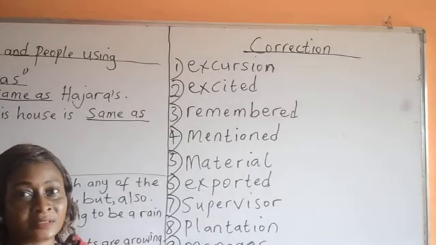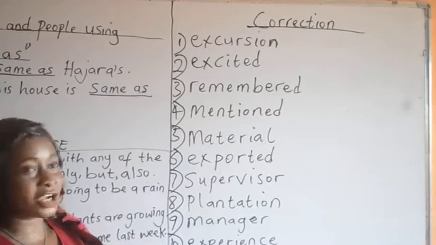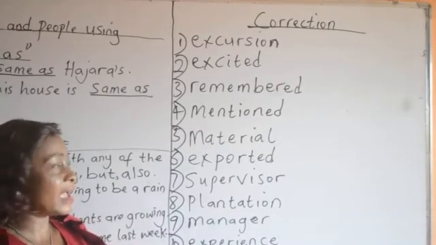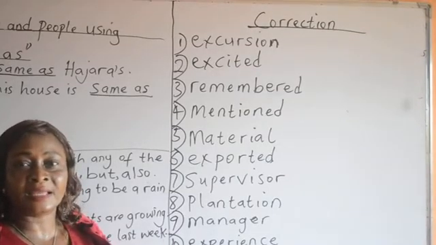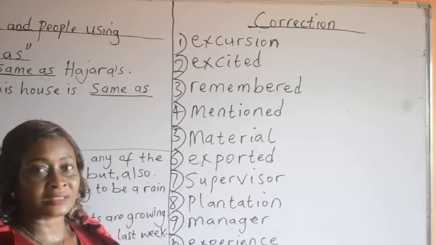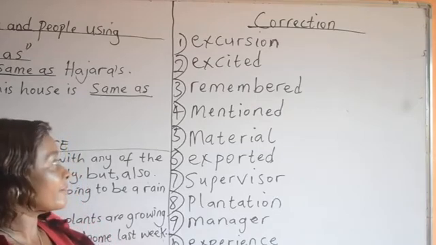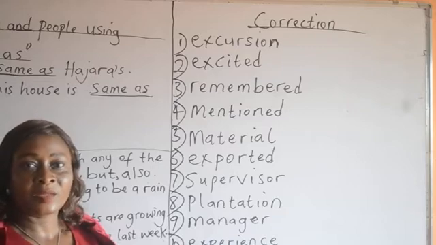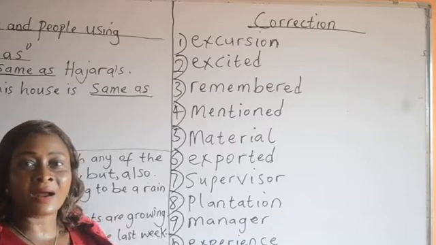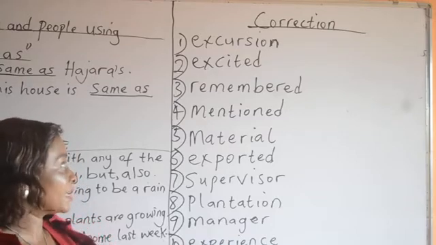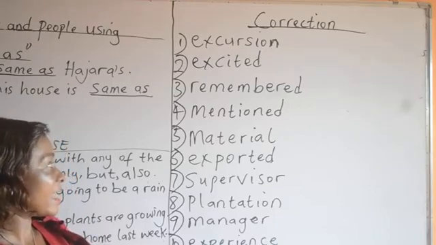R-E-M-E-M-B-E-R-E-D, remembered. Number four, mentioned. M-E-N-T-I-O-N-E-D, mentioned. Number five, material. M-A-T-E-R-I-A-L, material. Number six, exported.